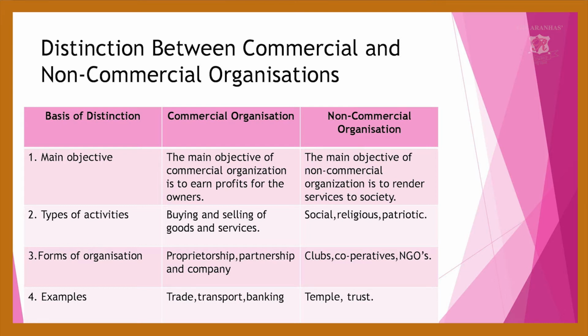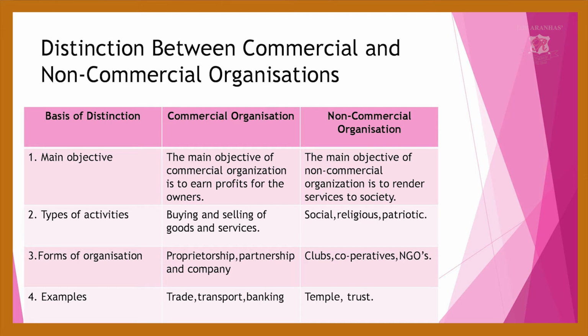The second one is the type of activities, which for a commercial organization is buying and selling of goods and services, whereas for a non-commercial organization it is social, religious and patriotic. Next, under forms of organization, a commercial organization takes the form of proprietorship, partnership and company, whereas a non-commercial organization has clubs, NGOs and cooperatives.